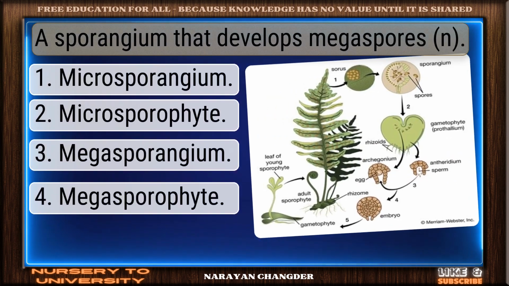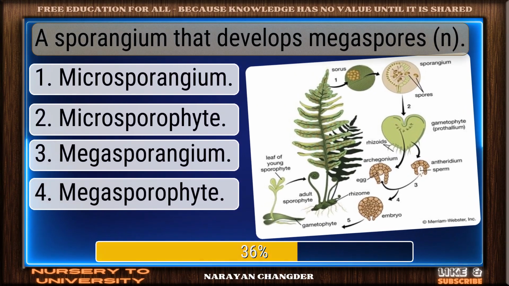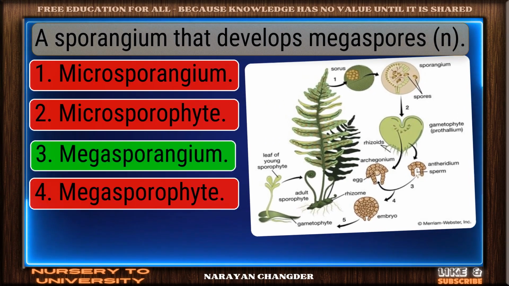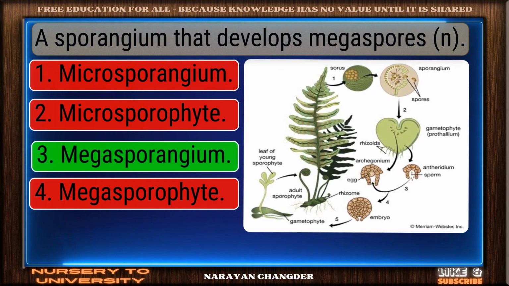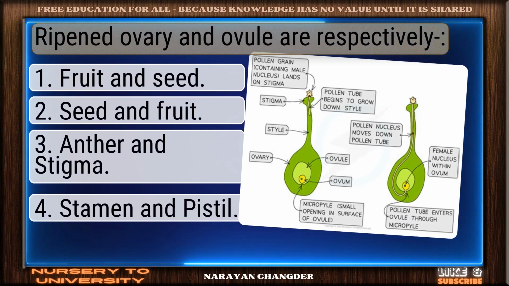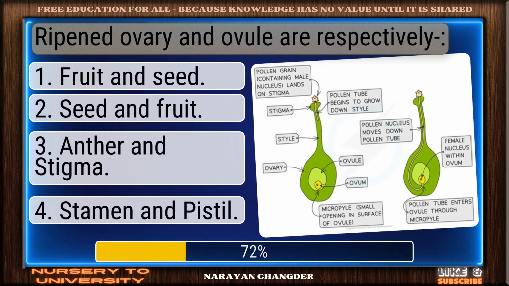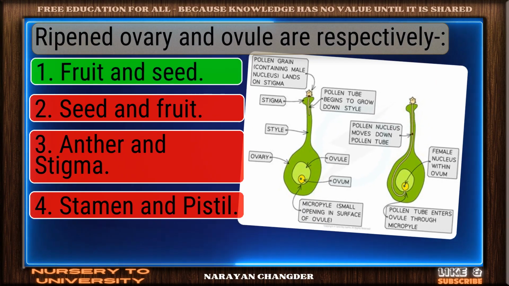Question number 45. A sporangium that develops megaspores. Nicely done. Megasporangium is a solid answer. Question number 46. Ripened ovary and ovule are respectively? Smart move. Fruit and seed is an accurate answer.